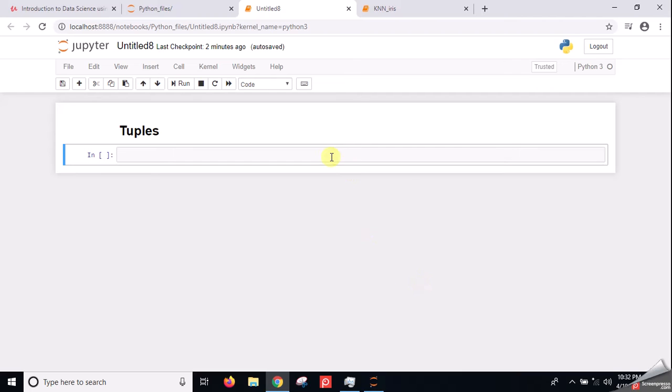So, how can tuples be declared? It is very simple. You can take any name, just a variable. This tuple is a variable name or a tuple name to which I am going to assign a few items. The items are declared in parentheses.